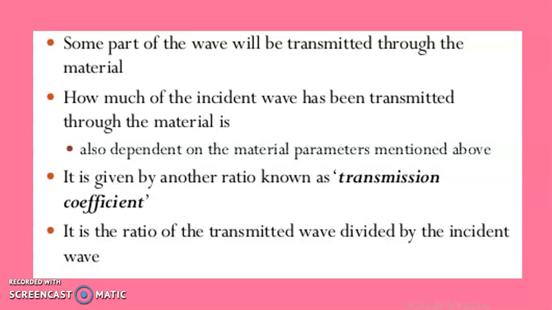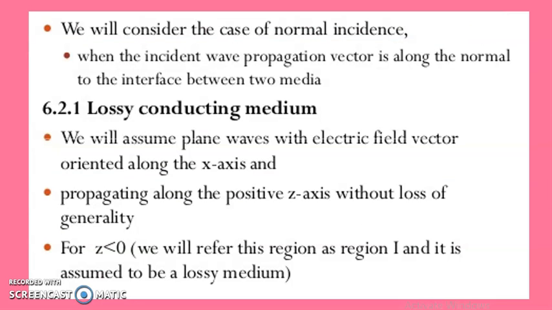So what does transmission coefficient mean? It is the ratio of the transmitted wave divided by the incident wave. We will consider the case of normal incidence. When the incident wave propagation vector is along the normal to the interface between the two media, it is called normal incidence. The next is the lossy conducting medium.